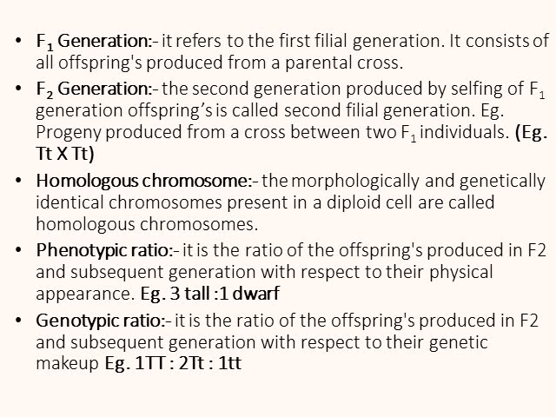Genotypic ratio: it is the ratio of the offspring produced in F2 and subsequent generations with respect to their genetic constitution, that is 1 is to 2 is to 1, found in a monohybrid cross. So capital T capital T in the proportion of 1, capital T small t in the proportion of 2 and small t small t in the proportion of 1.